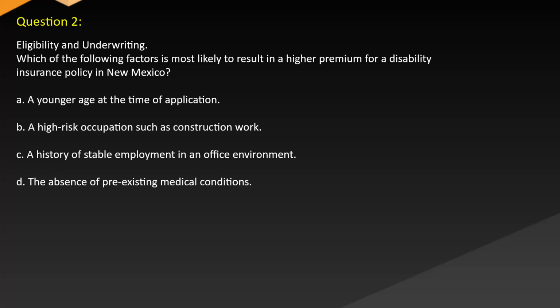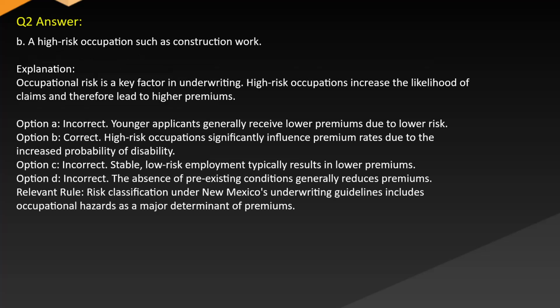B. A high-risk occupation such as construction work. C. A history of stable employment in an office environment. D. The absence of pre-existing medical conditions. Answer: B. A high-risk occupation such as construction work. Explanation: occupational risk is a key factor in underwriting. High-risk occupations increase the likelihood of claims and therefore lead to higher premiums.